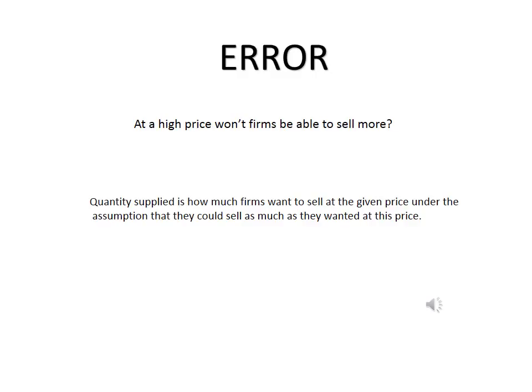This again is because of the definition of quantity supplied. Quantity supplied is asking the question, if firms could sell as much as they wanted at a particular price, how much would they want to sell?